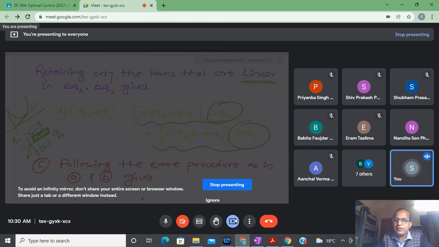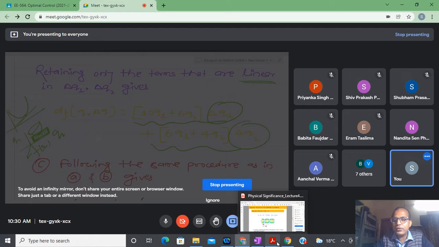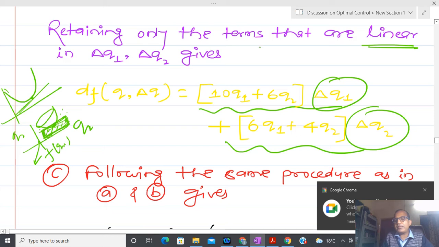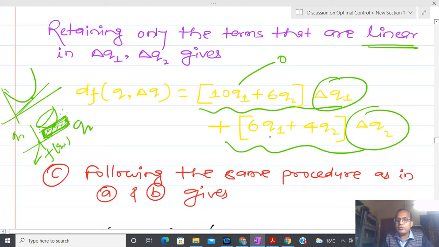That is very simple, na? Whenever I have delta q1 and delta q2 that are linearly independent, then whatever coefficient is associated with that vector should be 0. Anyone has confusion? If that is not 0, then that is not linearly independent. So whenever we are talking about maxima and minima, we are able to substitute this equal to 0 and this equal to 0. Anyone has confusion? Why have I shared this concept?